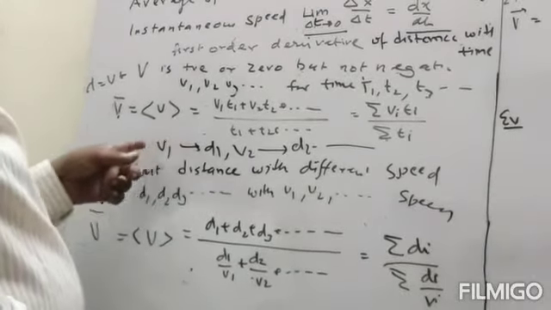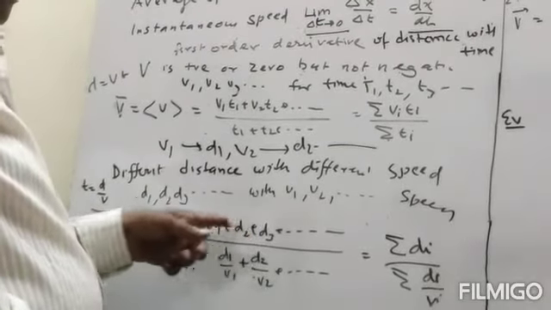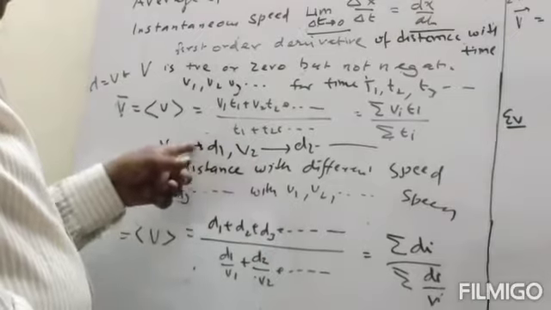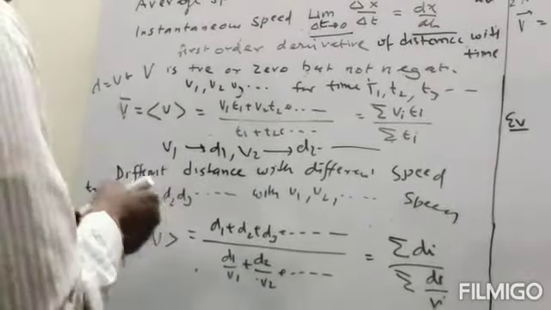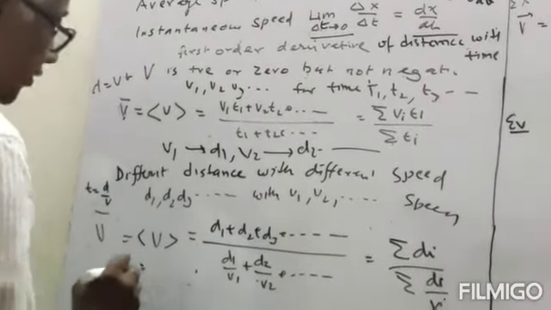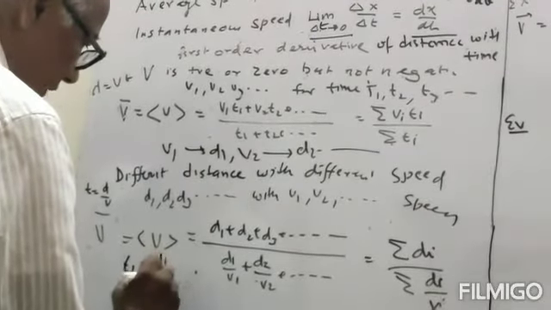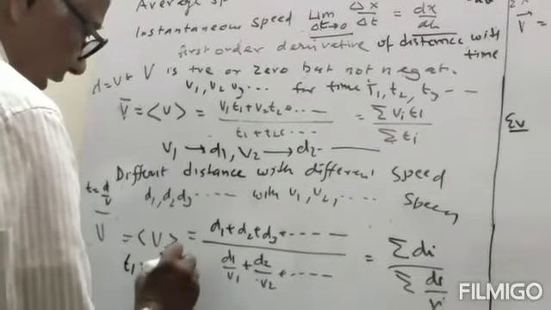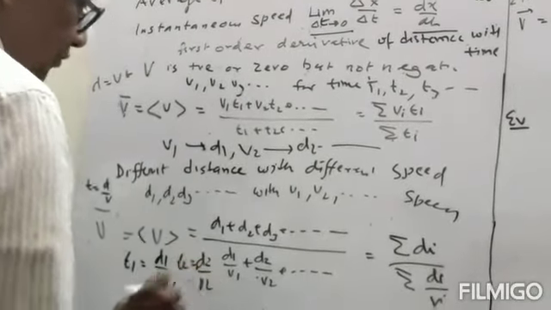So here for this d1, d2, d3, they are the distances. The time taken for this distance is t1. So what will be the t1? T1 will be equal to distance covered d1 divided by velocity v1. For second, t2 will be equal to d2 divided by v2.